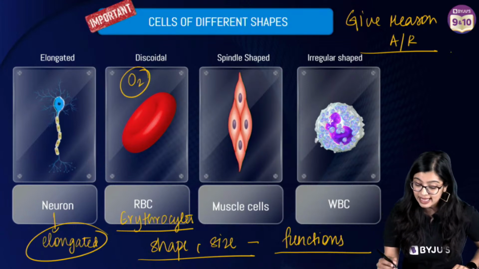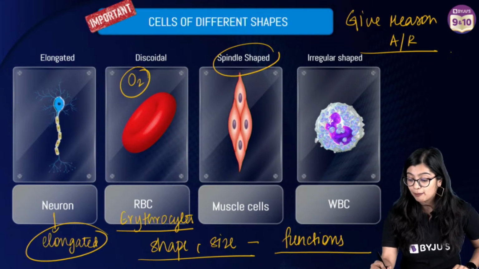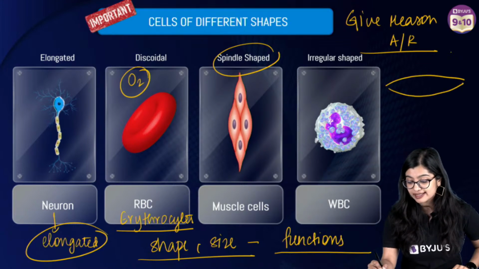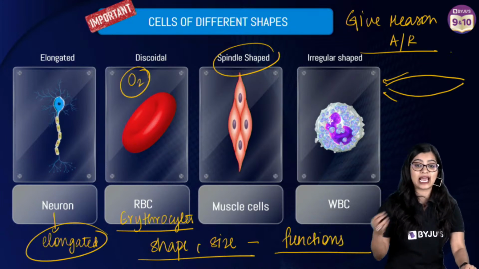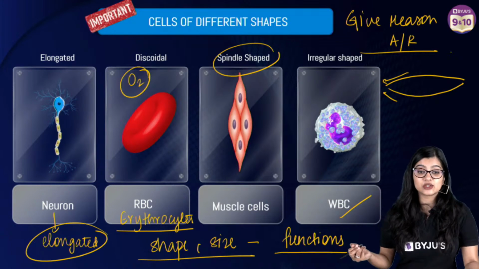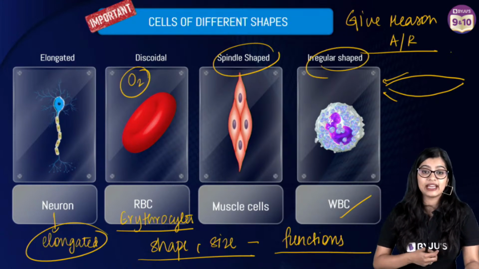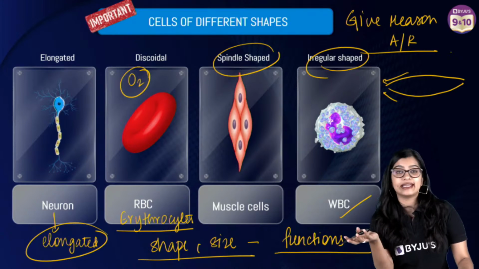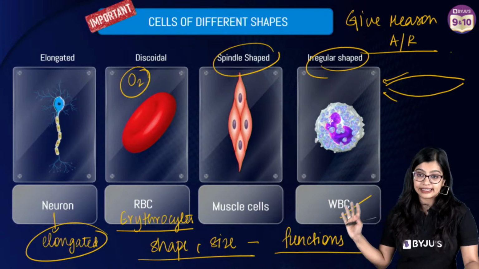Muscle cells are spindle shaped, or rather they have a broad center and tapering ends, because these kind of muscles help with movement. And then of course we have WBCs, which are irregular or amoeboid in shape because they help in getting rid of all the unwanted particles. So this right here are the reasons.